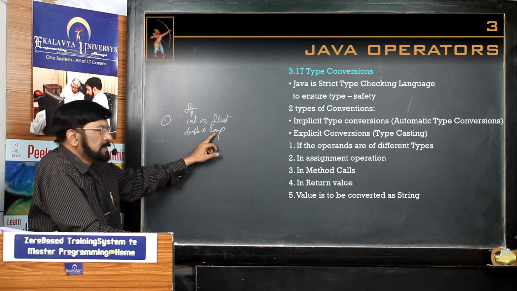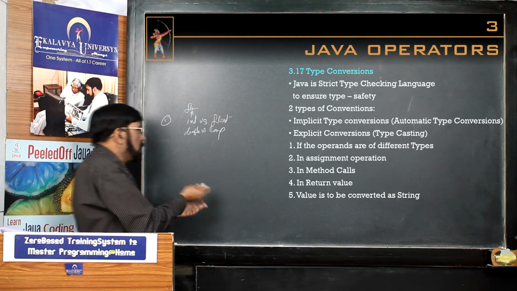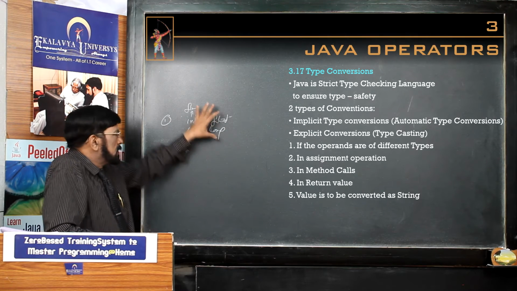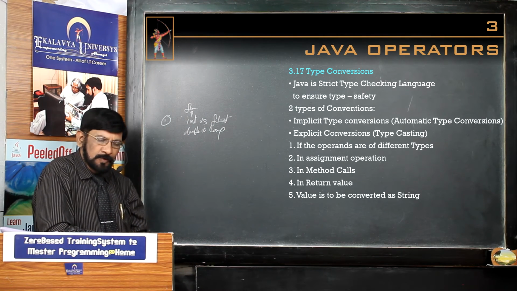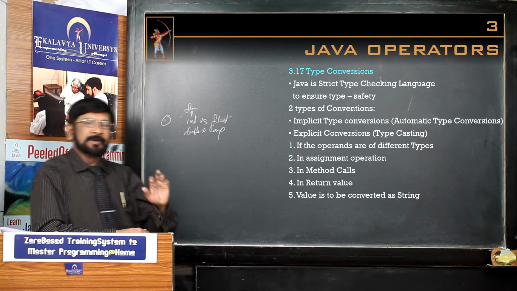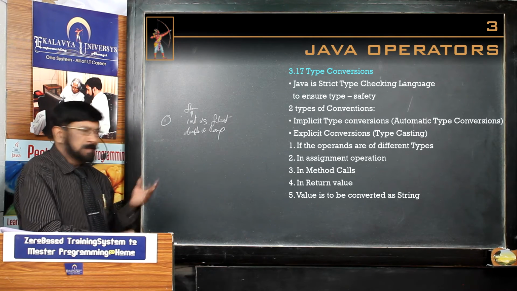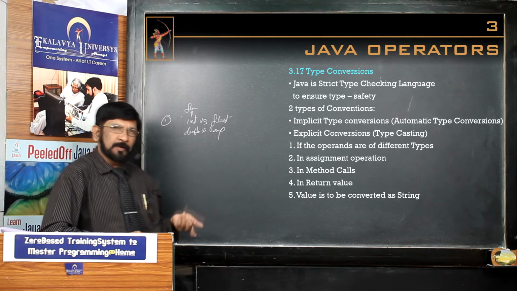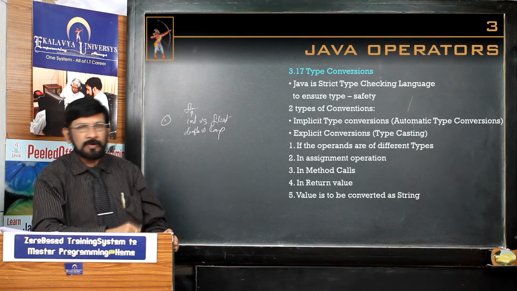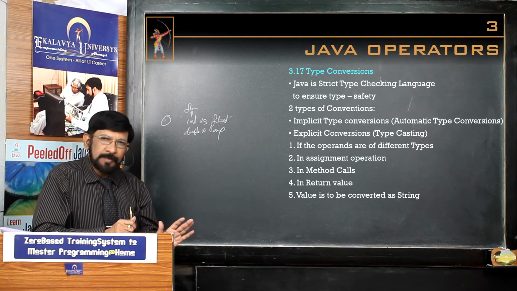Now here you see it is 8 bytes, but even though this format is different, that's why long is first promoted as double, both will be double, then the operation will be performed. As I told you, the Java compiler is originally designed to act upon the same data types. Understand? That's the first case. In case we are performing any type of operation on two different types, the inferior type is first promoted as a superior type, both become the same type, and the operation will be performed.